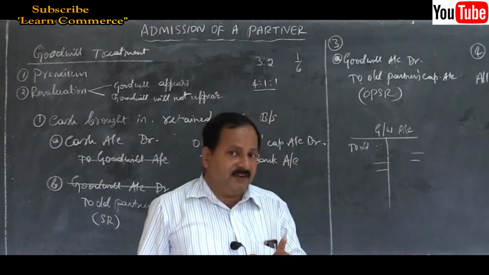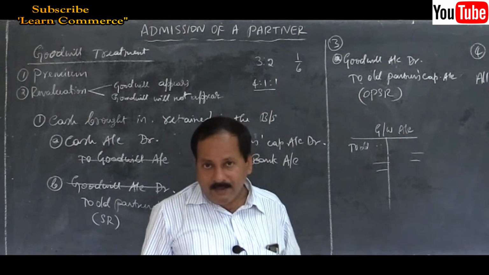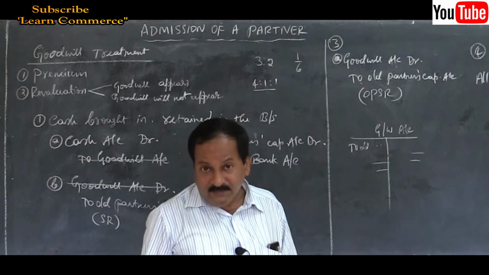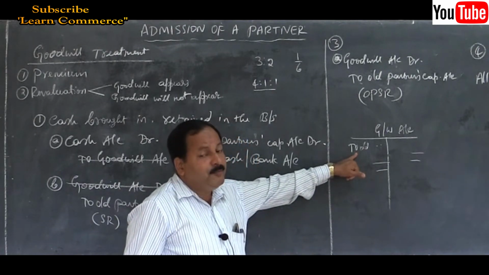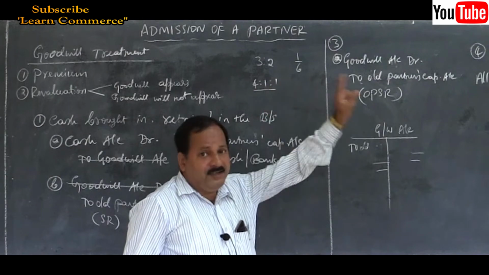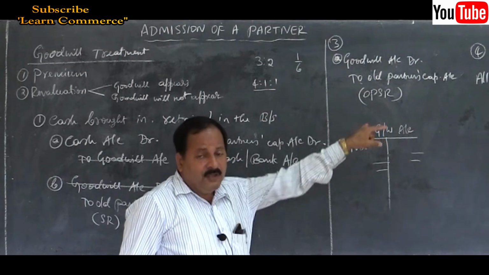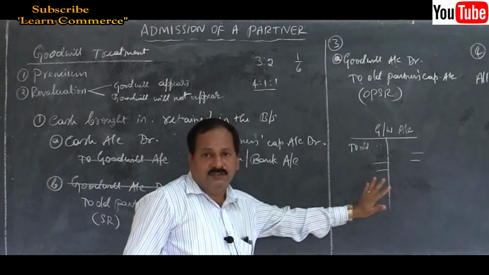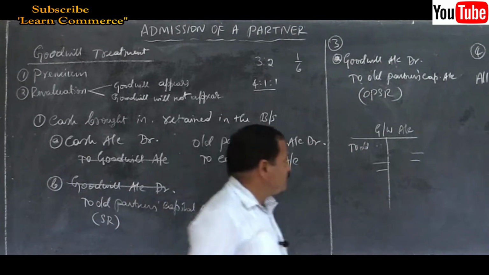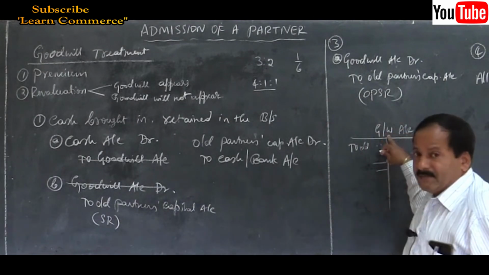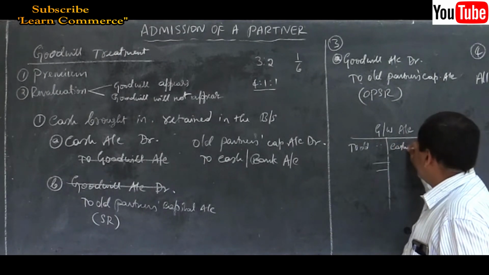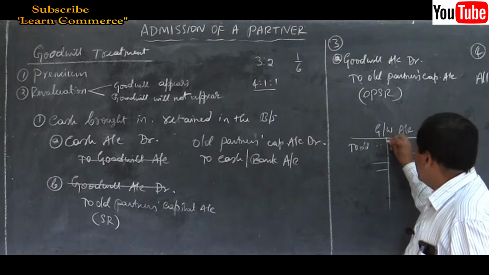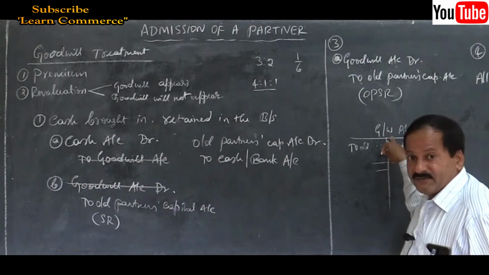Under the first two methods, the premium method, goodwill will not appear in the new balance sheet, because when you open the goodwill account and distribute the amount among the old partners under the premium method, the goodwill account automatically gets closed. Let me show how it is. When the new partner brings in cash, we pass the entry cash account debtor to goodwill account. That is, by cash you enter in the goodwill account.